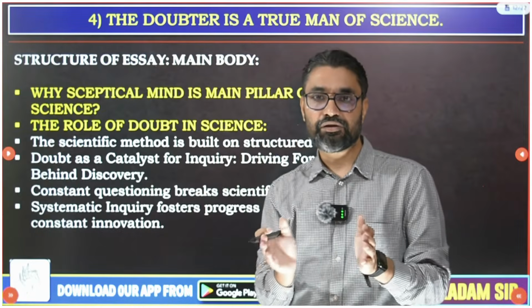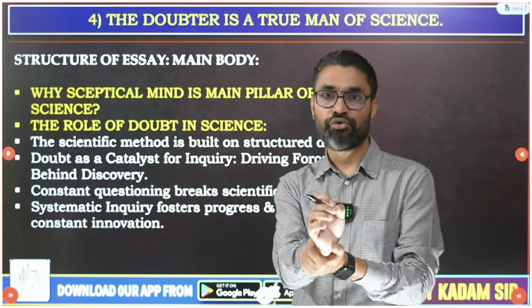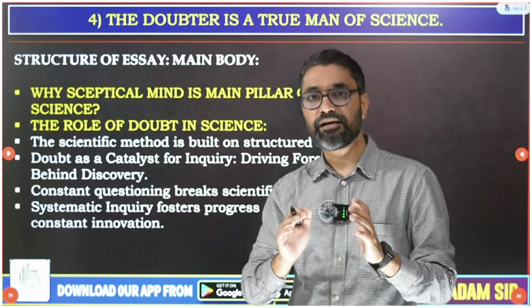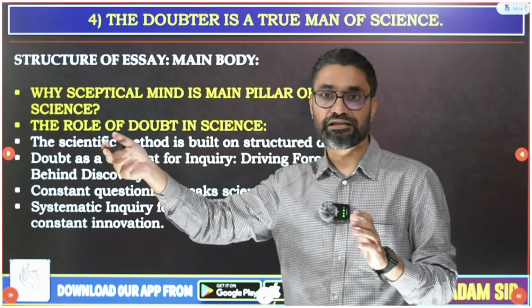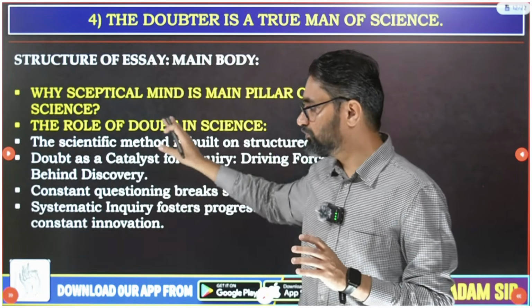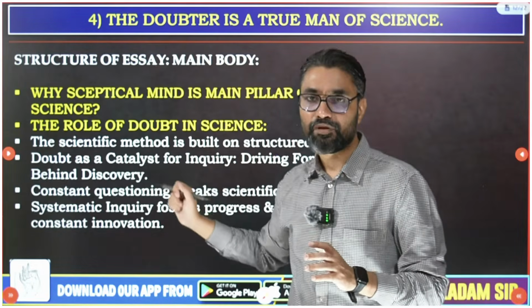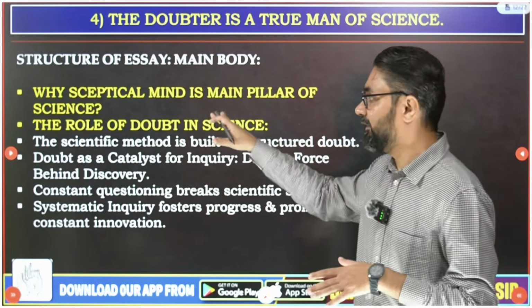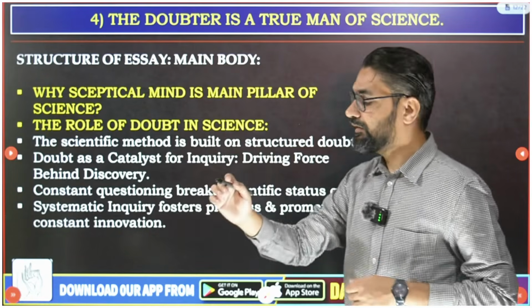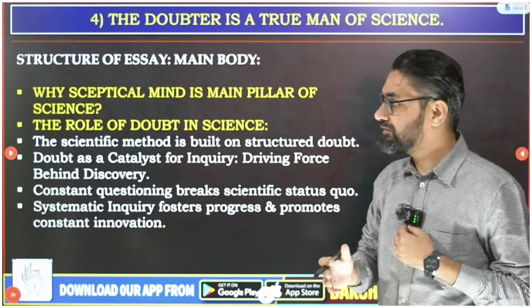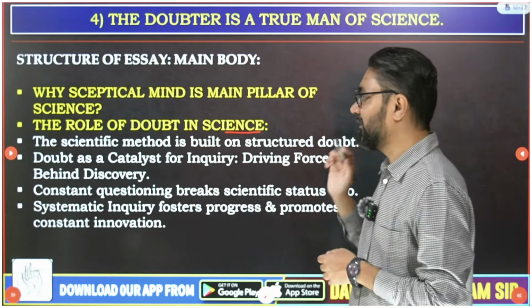Next 200-300 words, the core idea you need to hit: the relation between the doubter and the scientific man. Once you write that, then go into other aspects, other dimensions, to get extra marks. So for the next 200-300 words you should be debating this at a very high level, hitting the core argument in the essay. The core argument was why a skeptical mind is a main pillar of science, or the role of doubt in science.